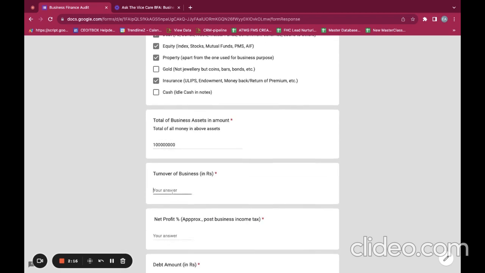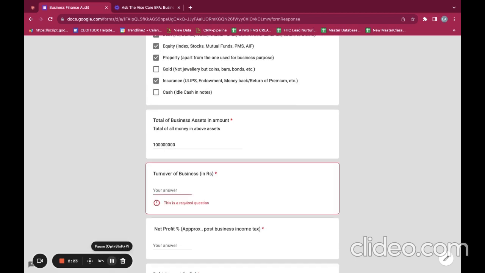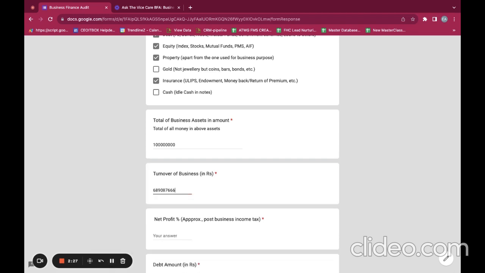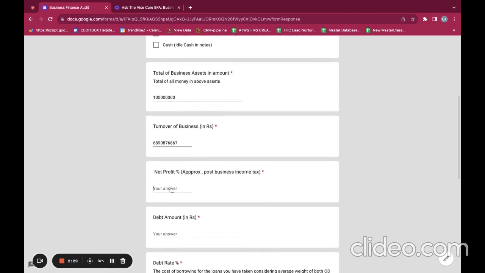Next, तो आपका जो business का turnover है in rupees is what you have to mention यहाँ पे. It is the declared turnover of the business but in rupees. So XYZ amount, whatever the amount is. Next, coming to your net profit. So this is not your gross profit, but this is the net profit of the business, which is post income tax has been paid. So you will have to put your number, say 30%. So you'll just simply write 30.